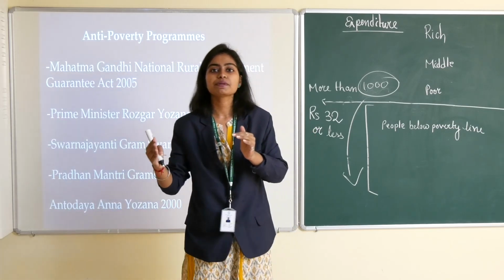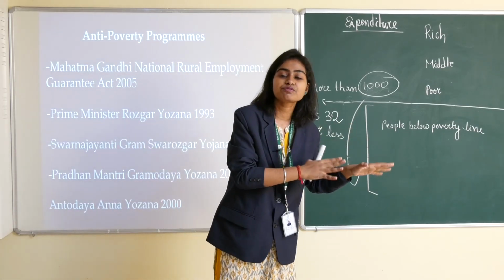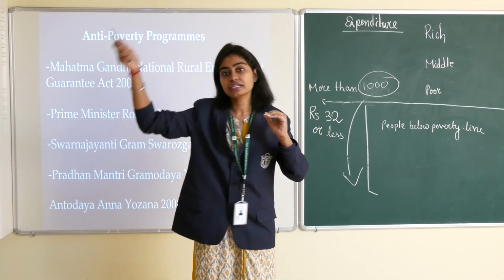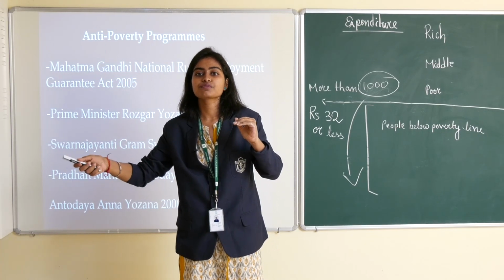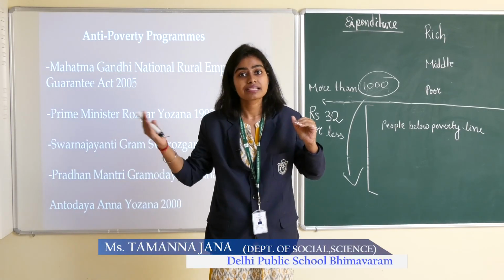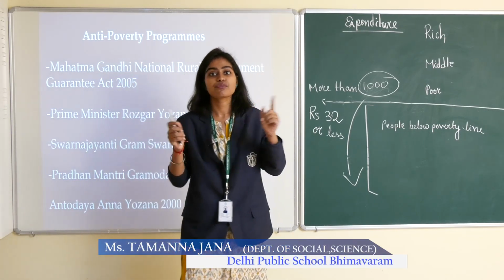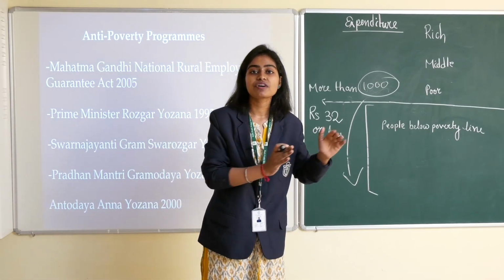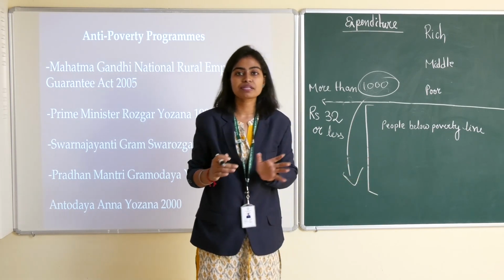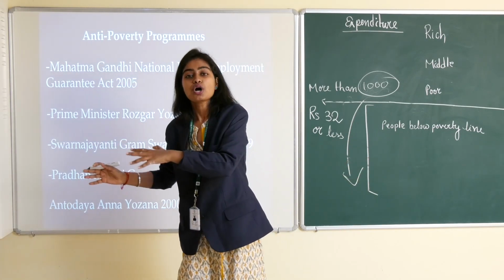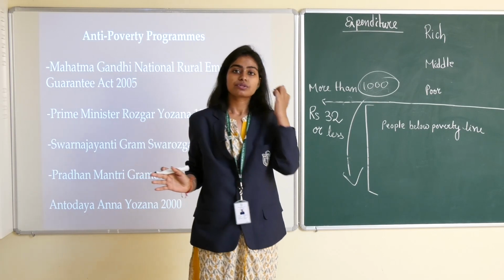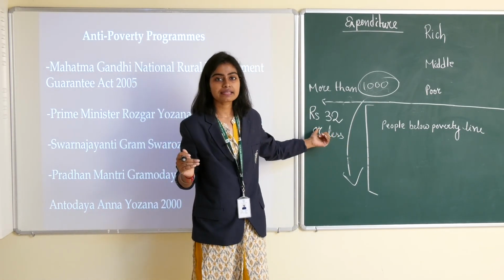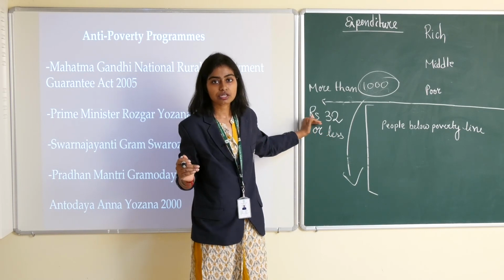If the urban people have an income of more than 47 rupees, then they are not in poverty, and if the rural people have an income of more than 32 rupees, then they are not in poverty. Why is there a difference in the income? Because the cost of living of urban people is much more compared to that of rural people. Okay.